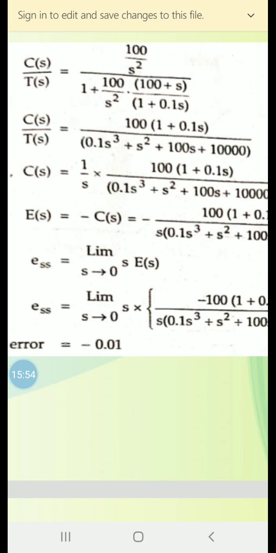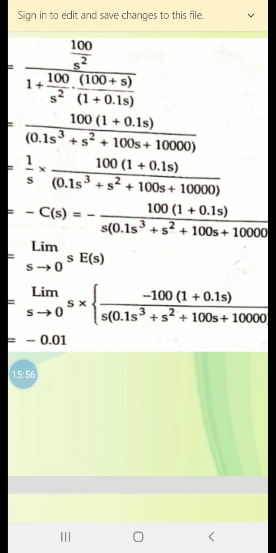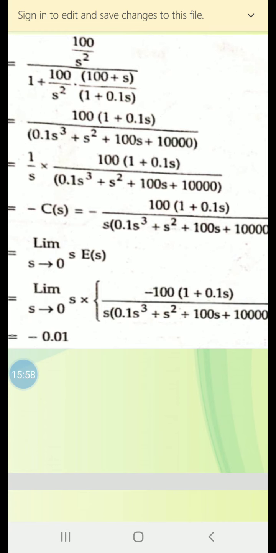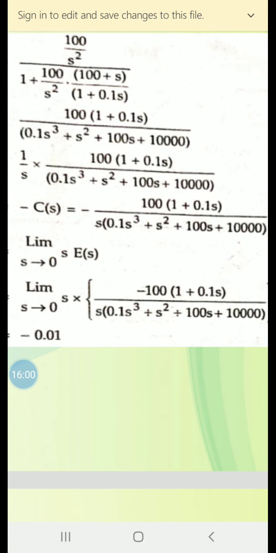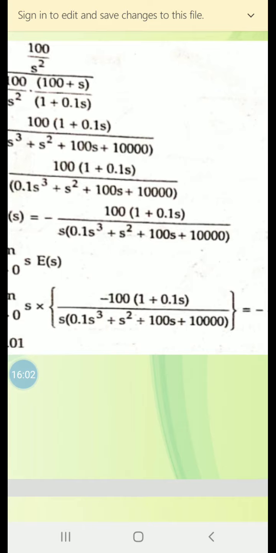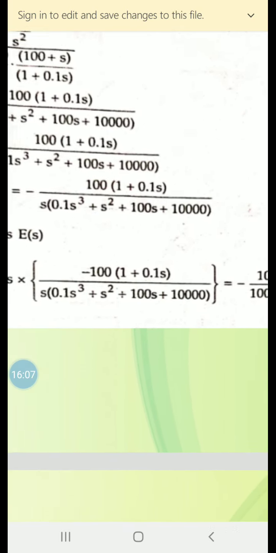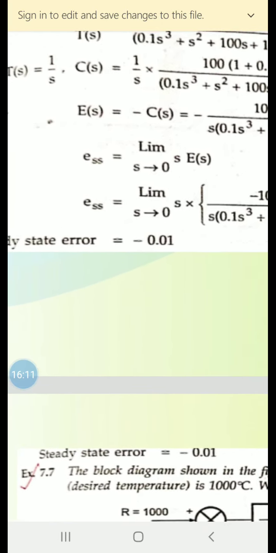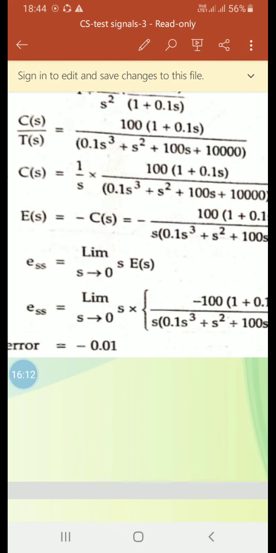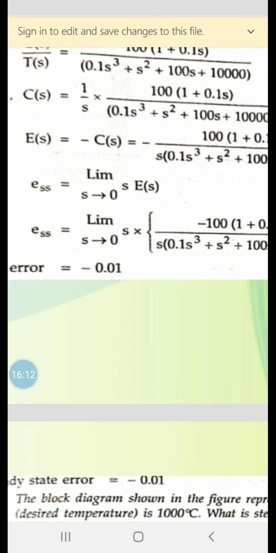ESS will come equal to limit s tends to 0 of s into minus 100 into 1 plus 0.1s by s into 0.1s cube plus s square plus 100s plus 10,000, which is equal to minus 100 by 10,000, so the steady state error will come equal to minus 0.01.